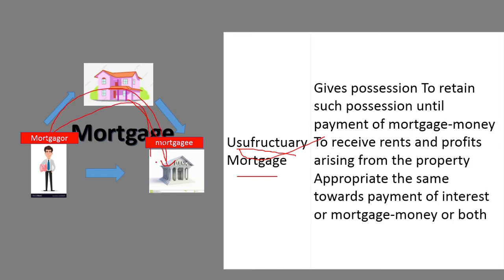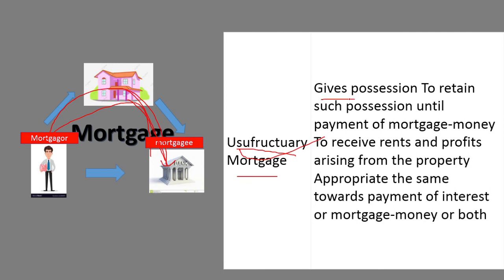With the possession, if any profit is arising from this house, maybe the bank can give it as a lease or rent, whatever they can do with this property. The income generated from this house, the bank will take as a repayment of the particular loan. The bank will consider all the profit arising from the property as a repayment of the particular loan. It's called the usufructuary mortgage.